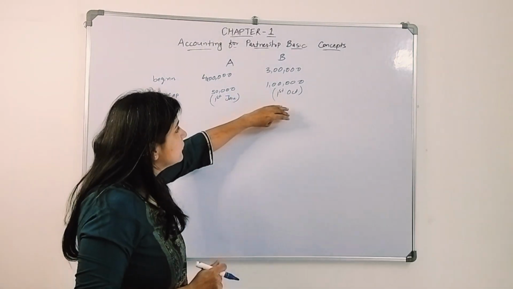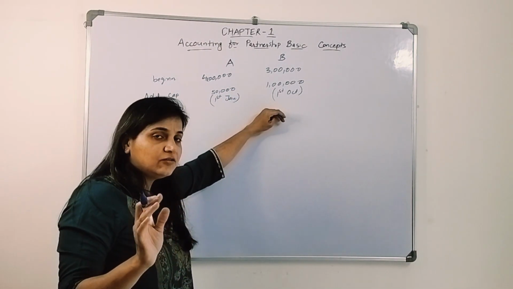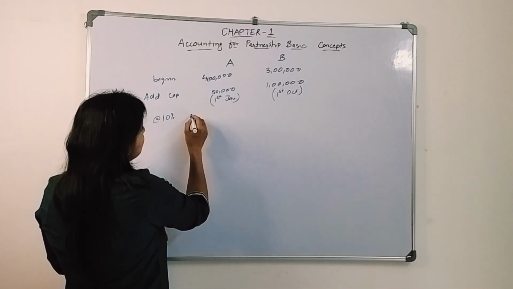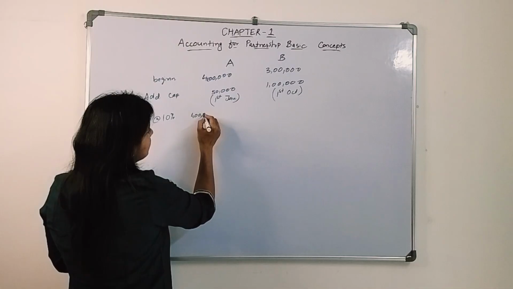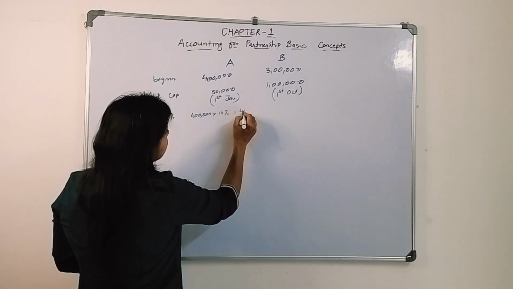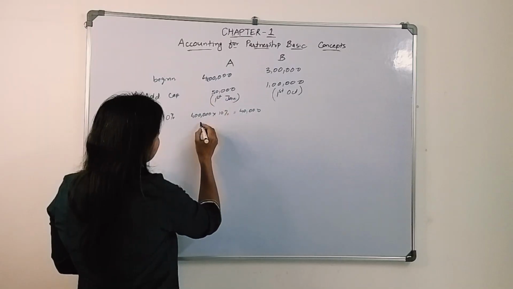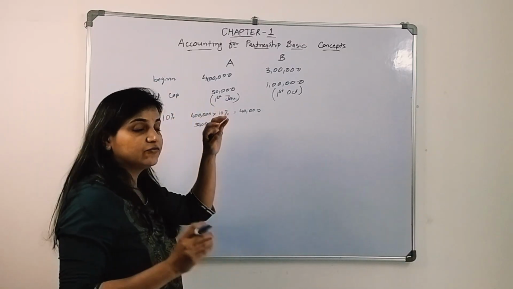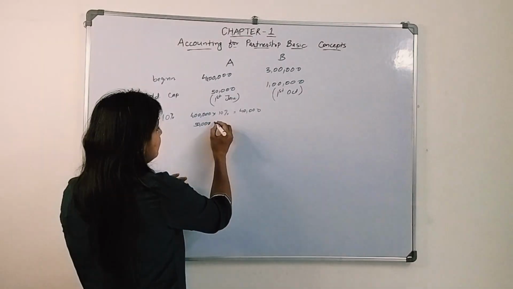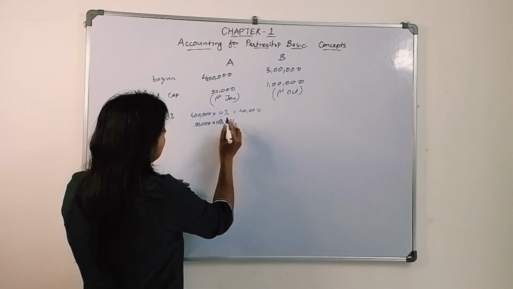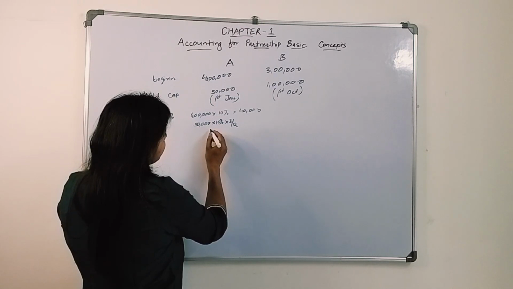Okay, fine. So now if we want to calculate the interest on capital, let's say it is at the rate of 10%. So on 4 lakh, we'll give interest for the whole year, that is 40,000, and for the 50,000 he brings in, we need to give interest for 3 months. So 10% of 50,000 into 3 by 12. How much is it?